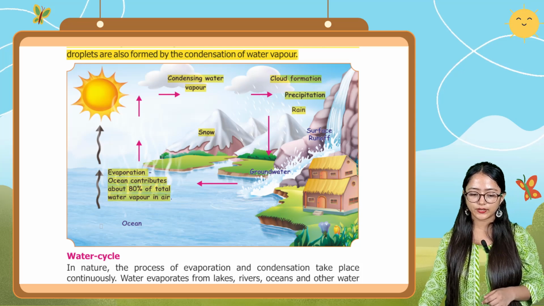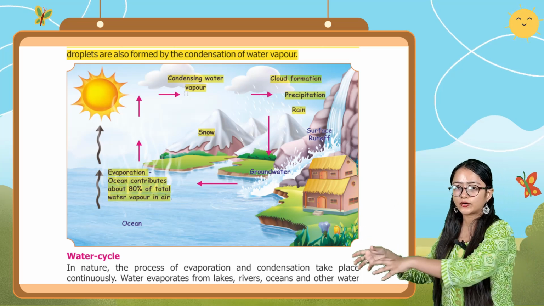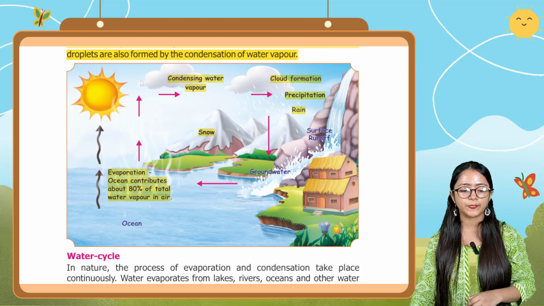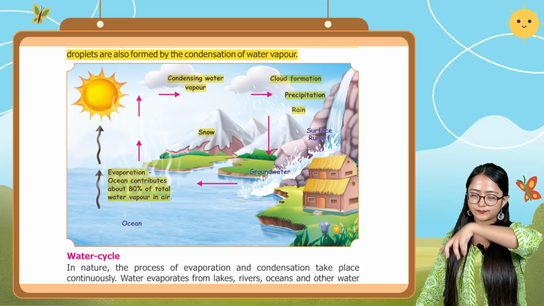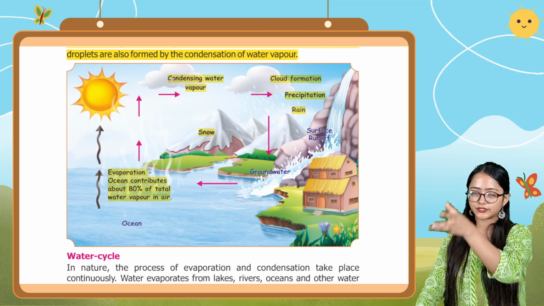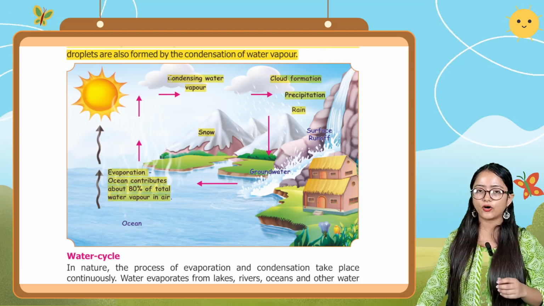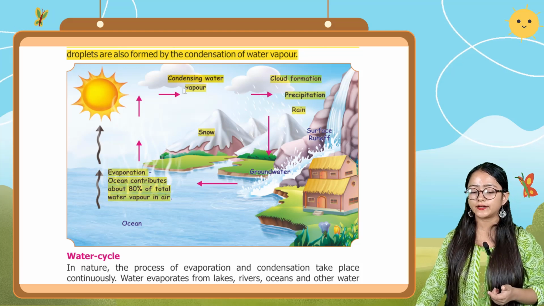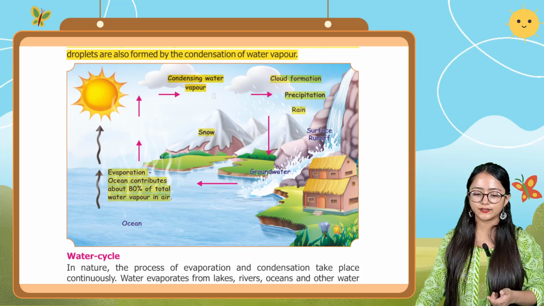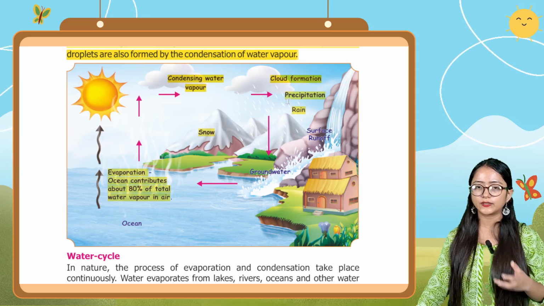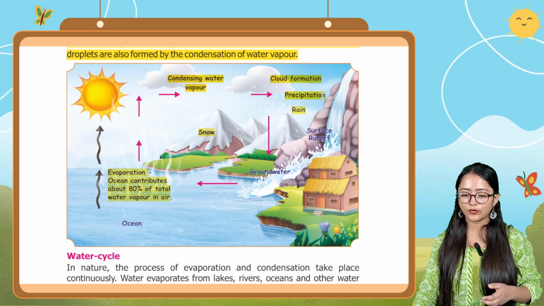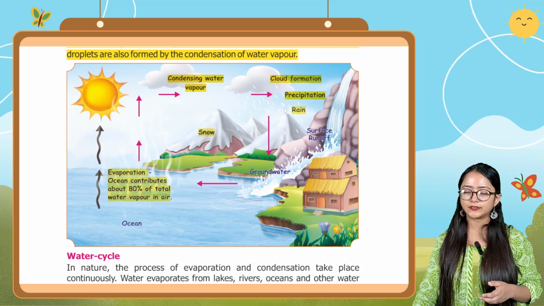Okay, and then it goes directly into the air and changes into the gaseous form, and then it forms the cloud by the process of condensation. So here you can see the condensing water vapor. The water vapor got condensed and formed the cloud, and then happened the precipitation process.